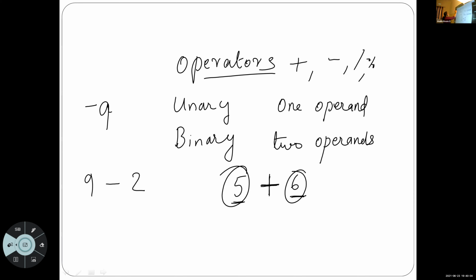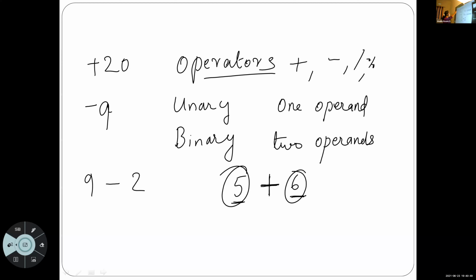To represent a positive number, how will we represent a positive number? Plus 20. To represent this positive number, we use one operator, plus. But along with this plus, we use only one value. So this is unary plus. This is known as unary plus. This is known as unary minus. To represent a negative value, we are using the unary minus operator. Unary minus means along with this minus, we are using a single operand, a single value.